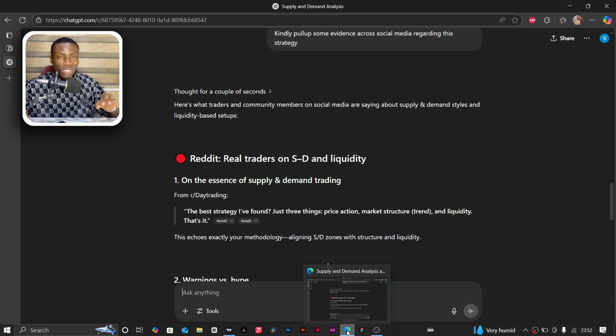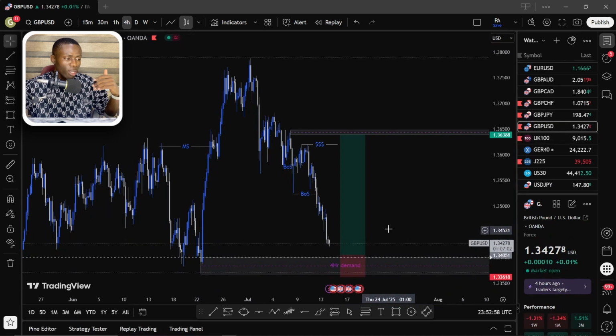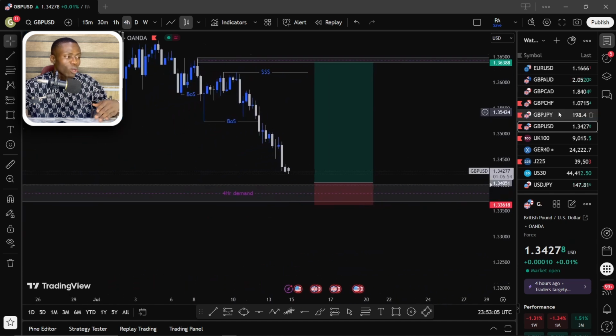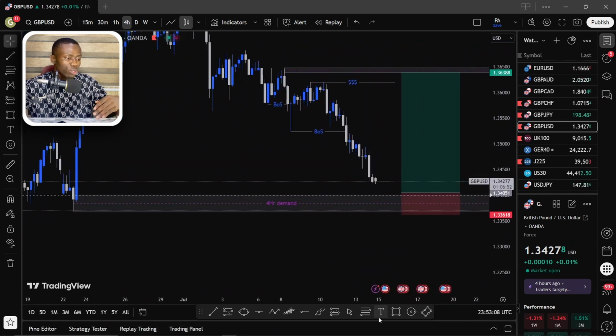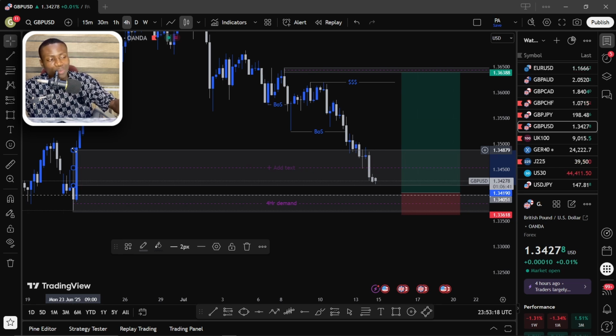According to ChatGPT, no 30-minute rejection, no trade. Now, this is one thing you need to look out for out there. So basically, in this market right now, if I don't get a 30-minute confirmation, no trade. Even over here, if this market doesn't trigger here and give me a 30-minute rejection, no trade. So you can see I use the same strategy everywhere. Now, if you look at this setup here, we can clearly see there's a fair value gap sitting all free here. You can see there's a big fair value gap here, which the market actually needs to sweep. And you can see that the market is almost done sweeping the fair value gap. And by the time it's done, it will mitigate our level, and we are just good to go.